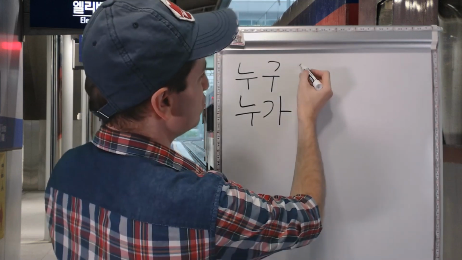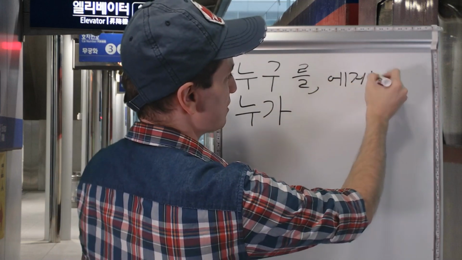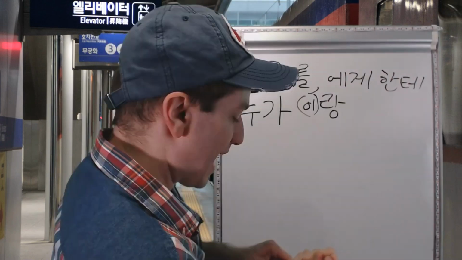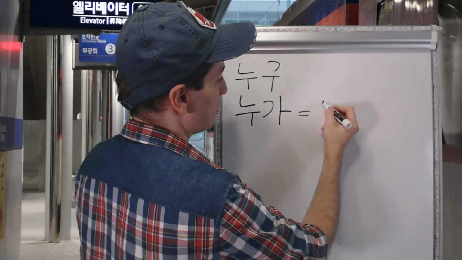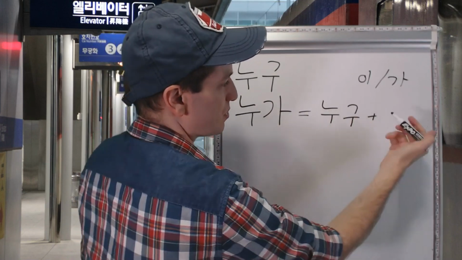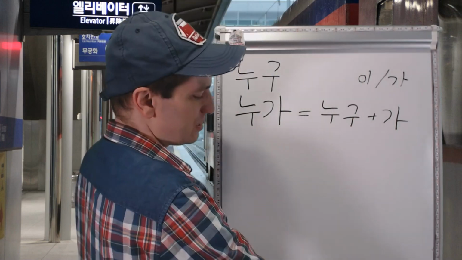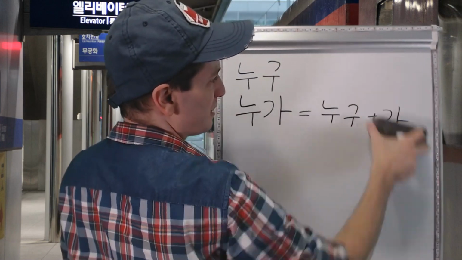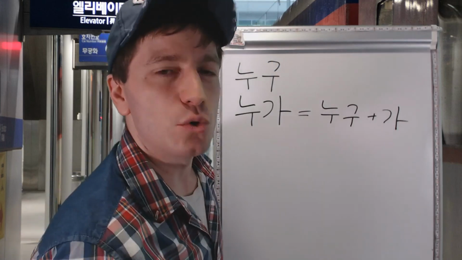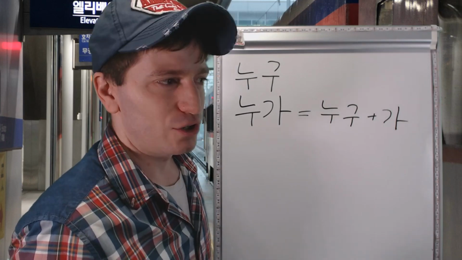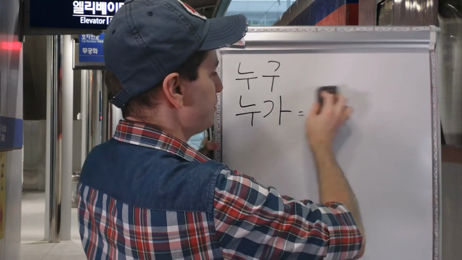누가. You can use 누구 with 누구를. If it's an object, you can say 누구에게, to a person, 한테, 누구랑. However, anytime you're using this 누구 with the subject marker, so 누구, it's a vowel, so 가, you do not ever say 누구가. This shortens. So anytime you have 누구 plus 가, it becomes 누가. Anytime who is doing something in your sentence, who did it, who ate it, who went, who likes Korea.